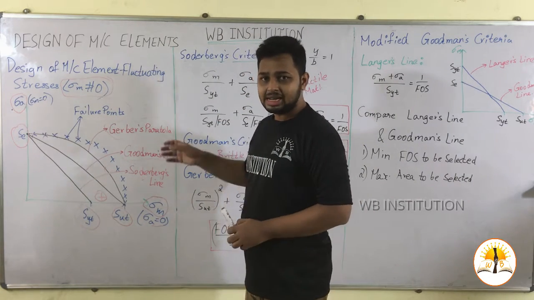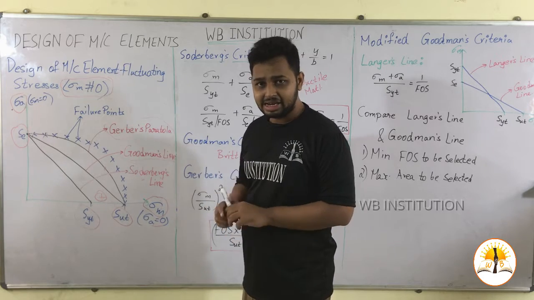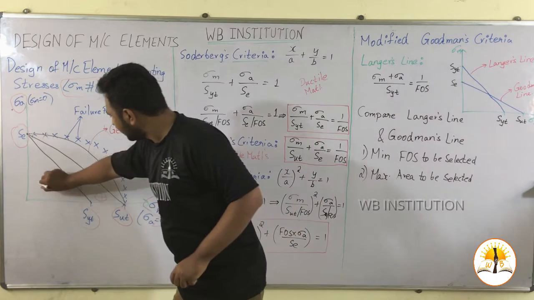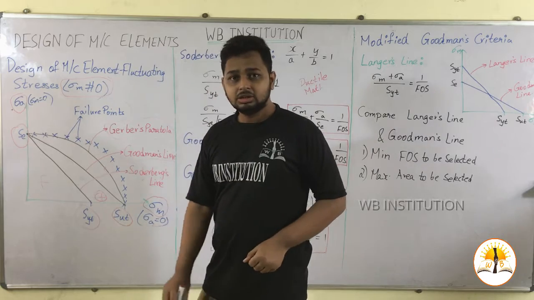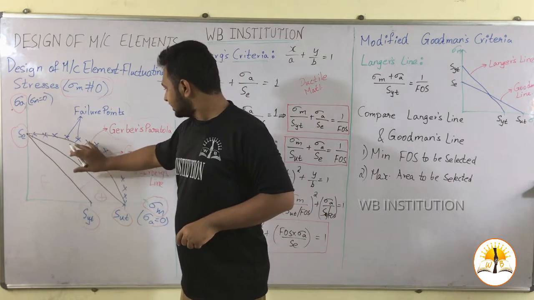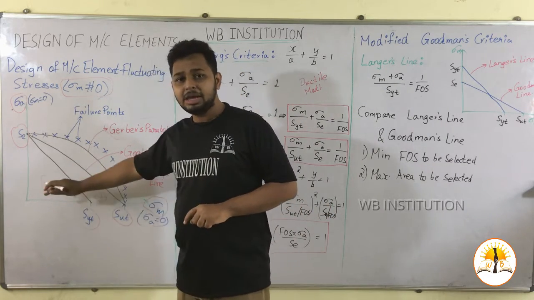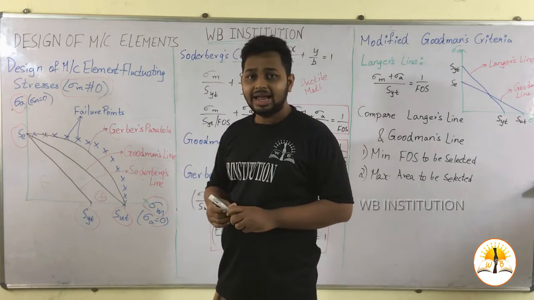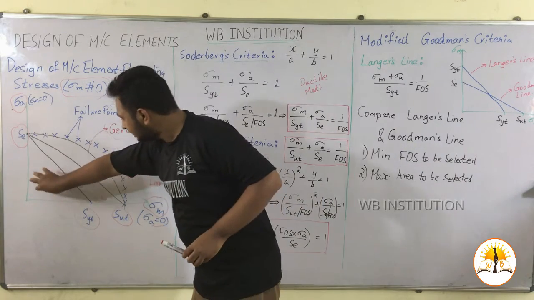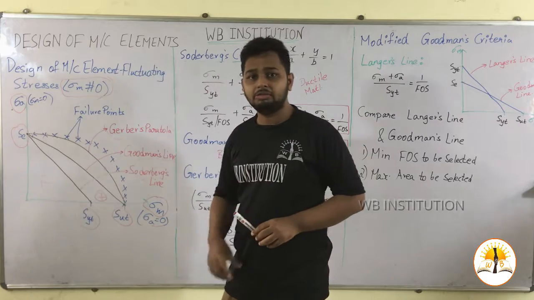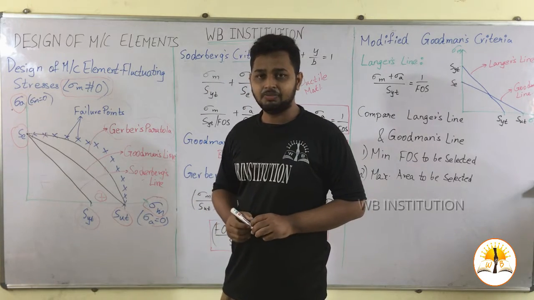So, these three criteria are very important. Now, let us take a point in this location. In this location, all three criteria will be satisfied, hence this will be the safest design.